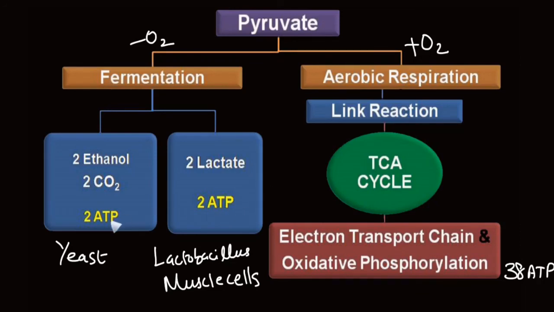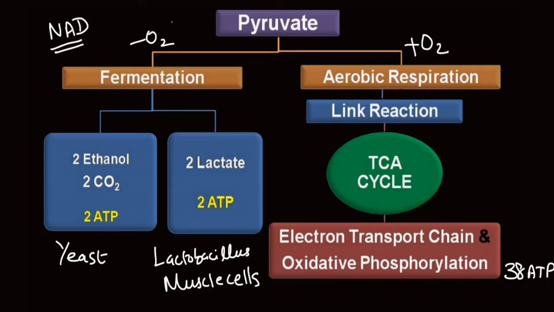The two ATP molecules that I have written here are not produced during the process of fermentation, but are obtained as a net gain from the process of glycolysis only. Then what is the use of fermentation as far as energy production is concerned? Let me explain. Inside living cells, NAD, that is nicotinamide adenine dinucleotide, is available in limited quantity.